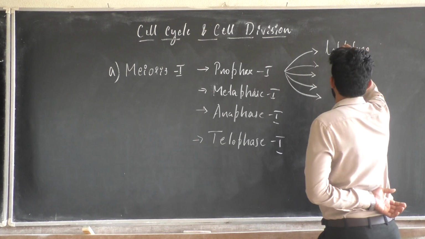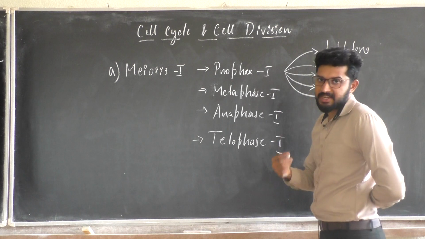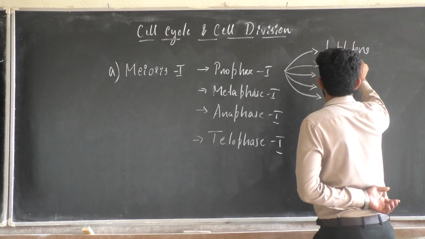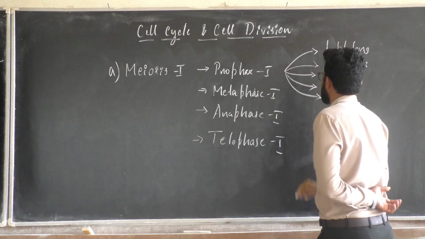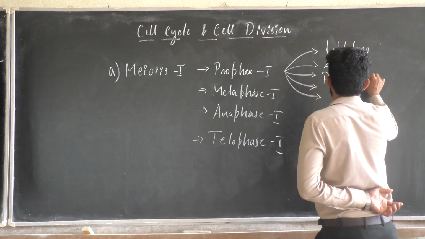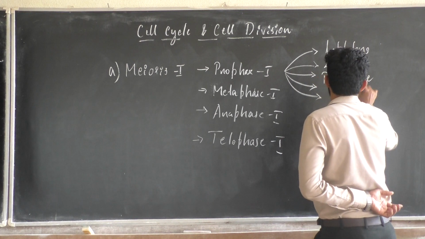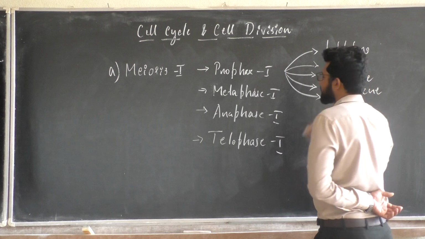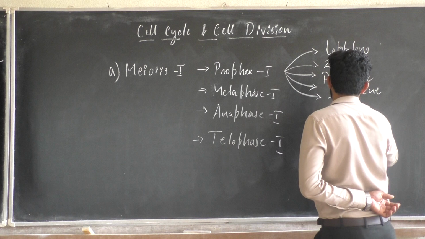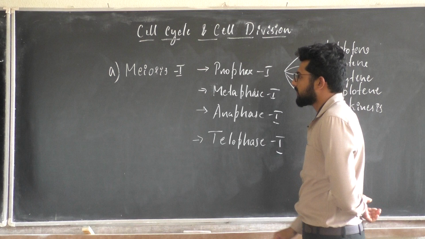Leptotene, the first stage. The second stage is called zygotene. Leptotene, zygotene. The third stage is pachytene. The fourth stage is called diplotene. The fifth stage is called what? It is diakinesis. So simple.